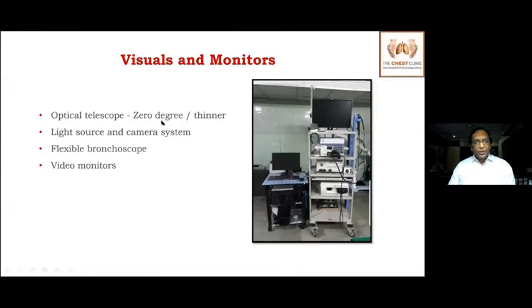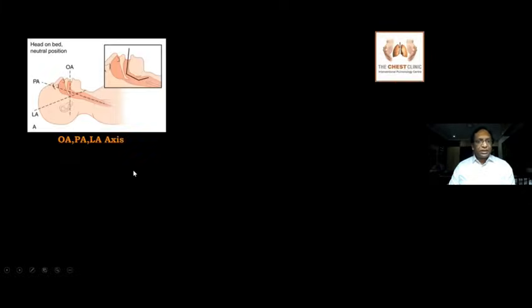We also require some visualizing techniques, and also require monitors, a light source and camera systems where you can see and record the procedures. You require the flexible bronchoscope, where the rigid bronchoscope is used as a conduit. You require a flexible bronchoscope to perform cryo lung biopsy or any kind of procedures, debulking or any kind of procedures. You require video monitors. So these are the main things we need to understand while intubating a person with the rigid bronchoscope.